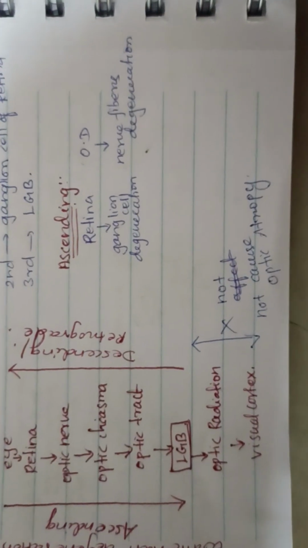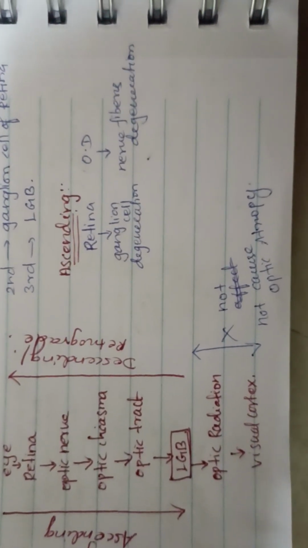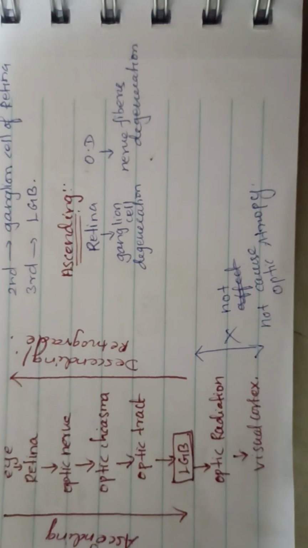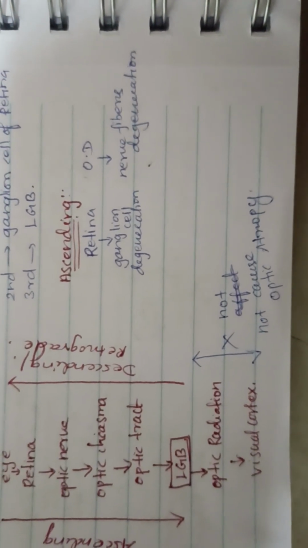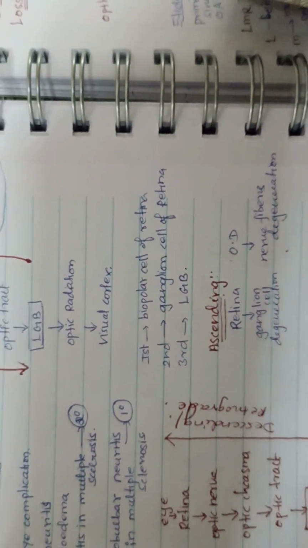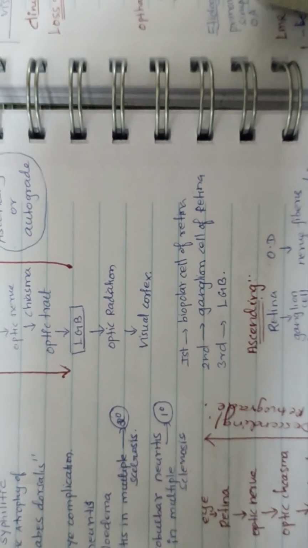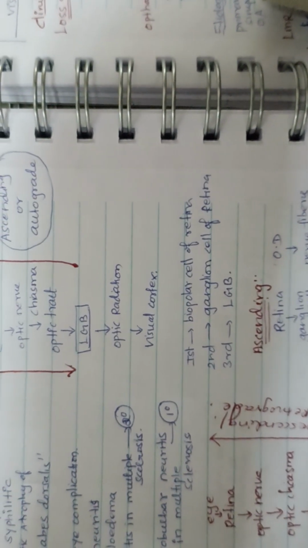In ascending optic atrophy, mainly the retinal ganglion cells may get degenerated, and in the optic disc, the nerve fibers will get degeneration. The pathological features under the optic atrophy classifications, mainly the ophthalmic appearance.